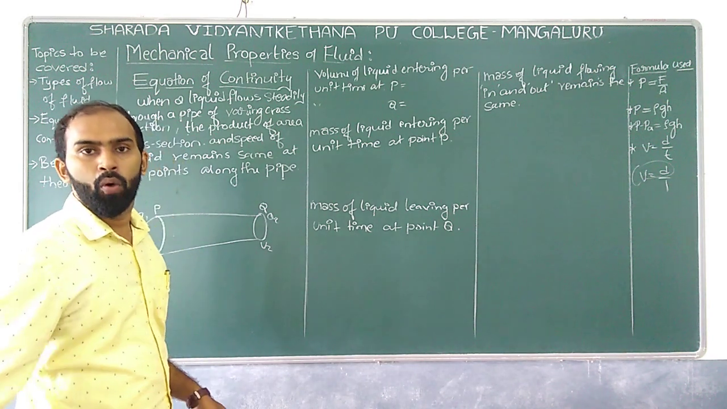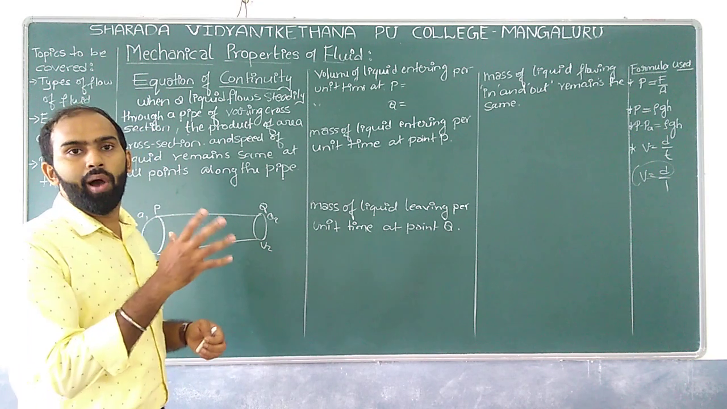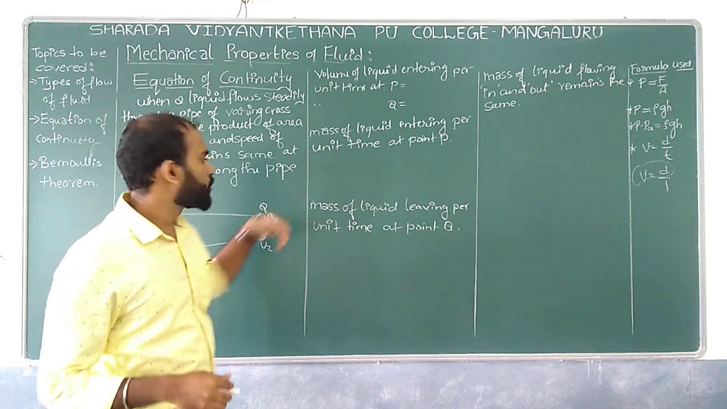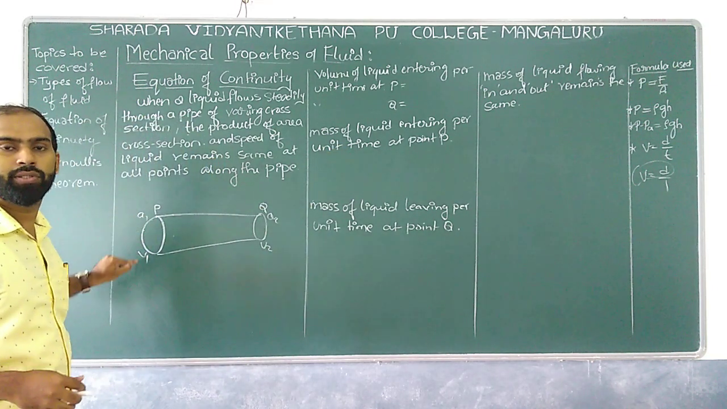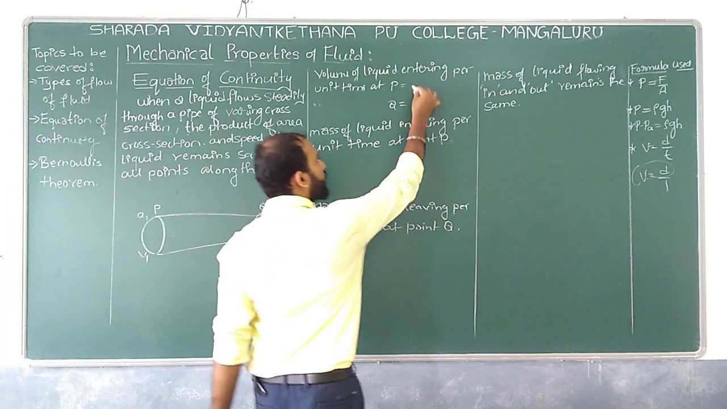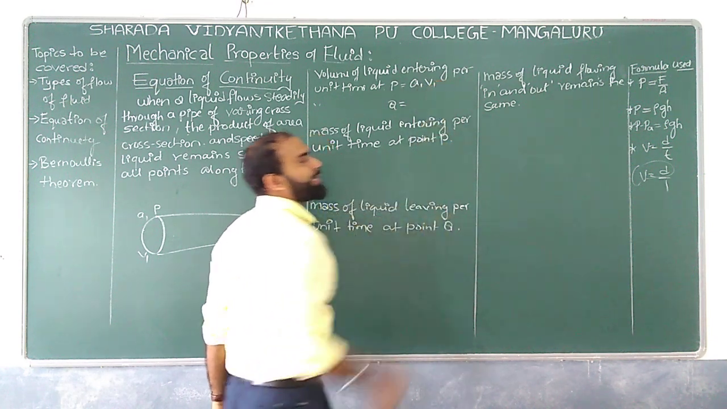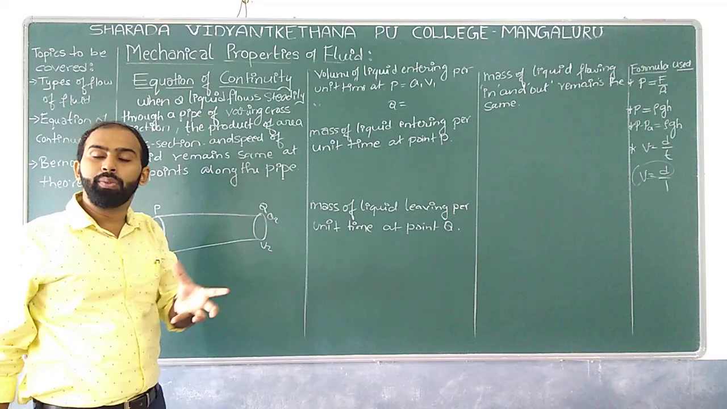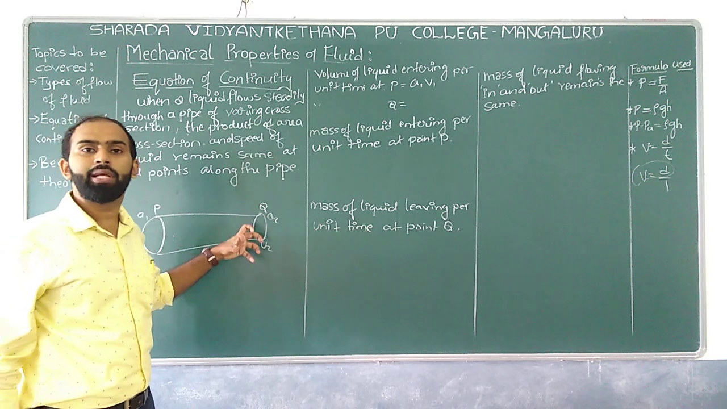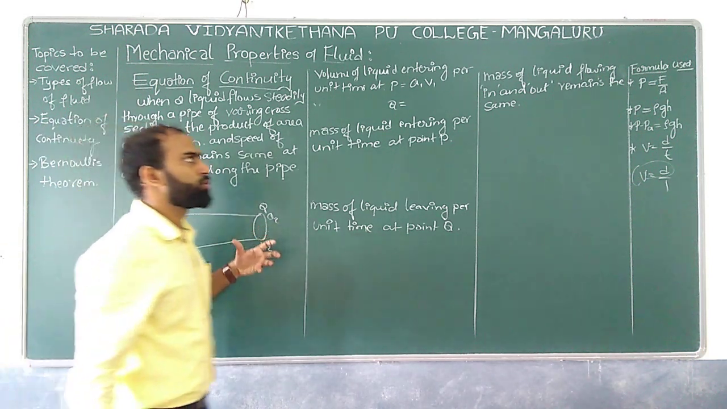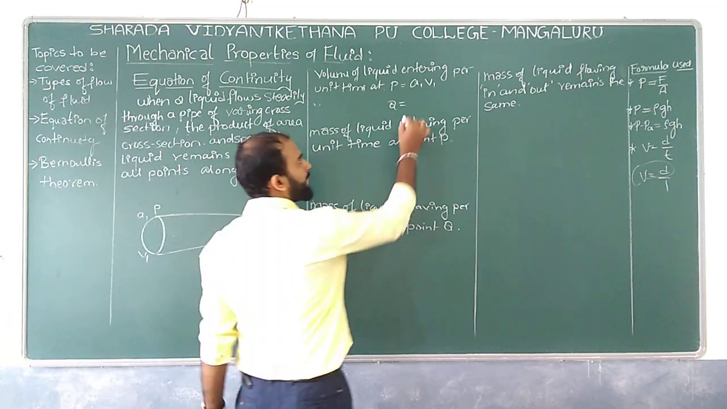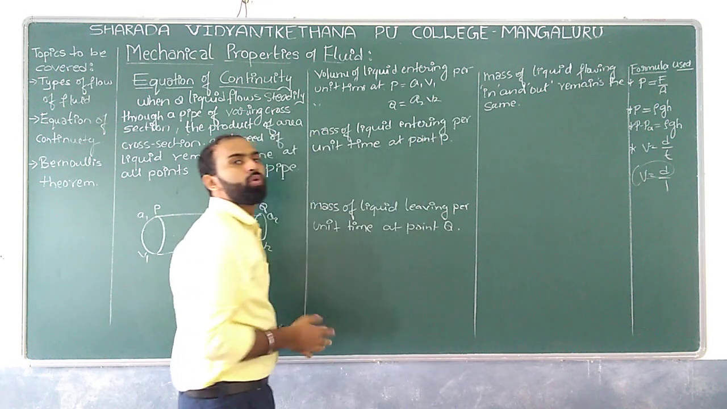So what would be the total volume of liquid entering per unit time? It is the area of cross section into the velocity of the liquid. So A1 into V1 gives the volume of the liquid entering the tube. Similarly, what would be the volume of the liquid leaving at point Q? The area of cross section is A2 and the velocity is V2. So we have A2 into V2.